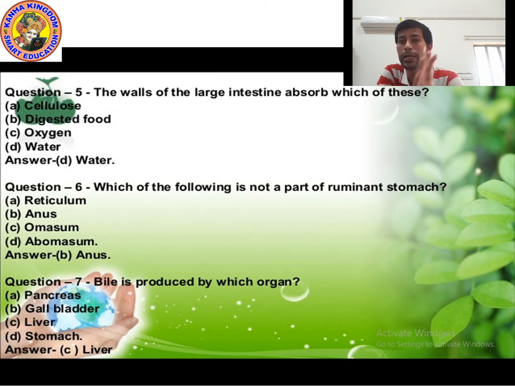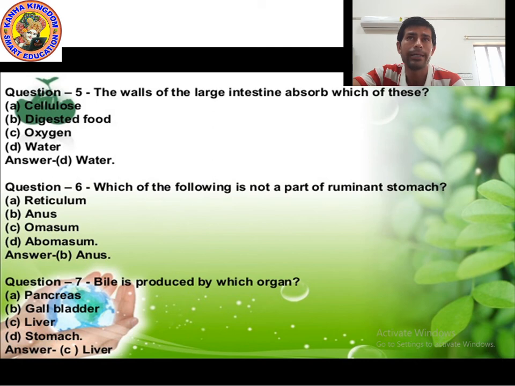It helps to digest protein. Remember kids, it helps to digest protein. Hydrochloric acid is also present with gastric juice. Gastric juice contains enzyme and hydrochloric acid. Hydrochloric acid kills bacteria.